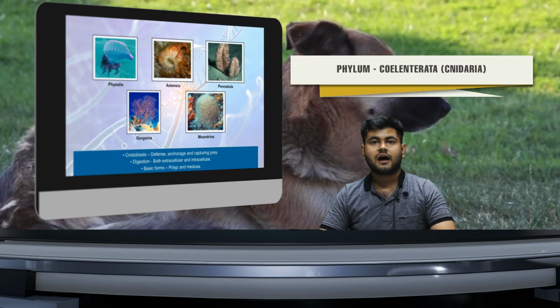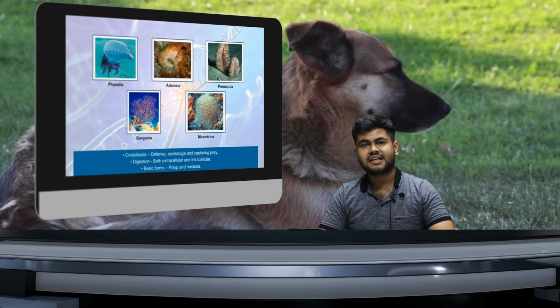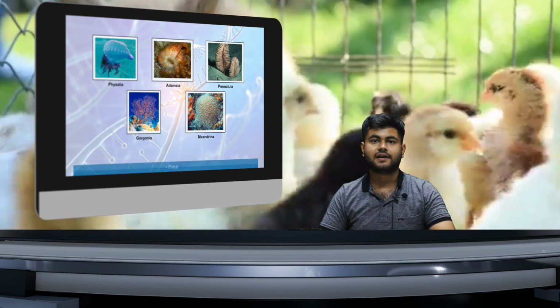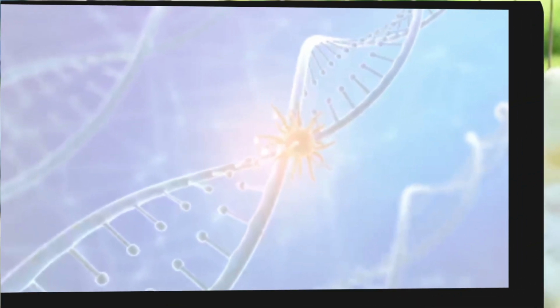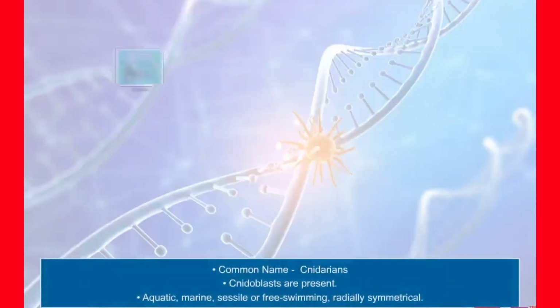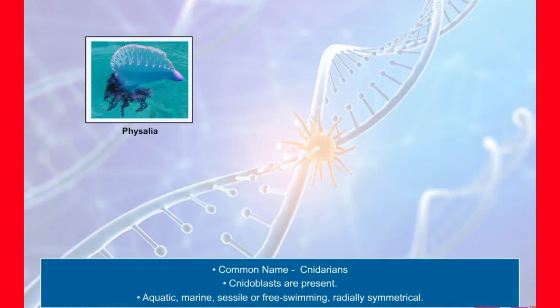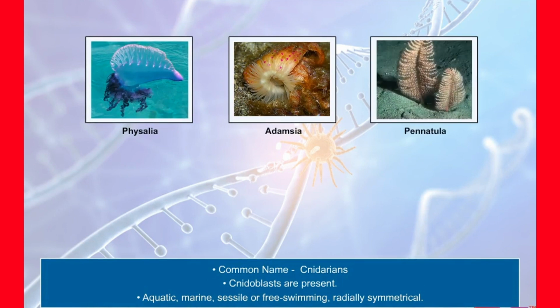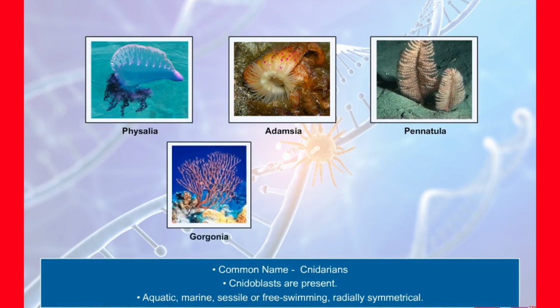So now, after Porifera, we have the next phylum, that is the Coelenterata, which is also known as the phylum Cnidaria. So let's begin with that. The members of this phylum are also known as cnidarians because cnidoblasts or cnidocytes are present on the tentacles and the body.